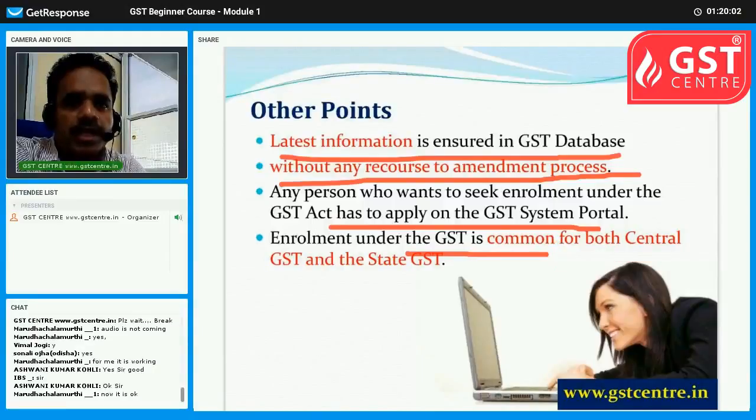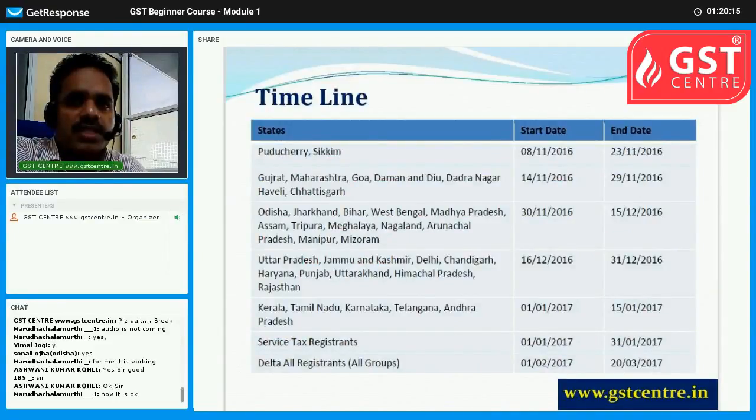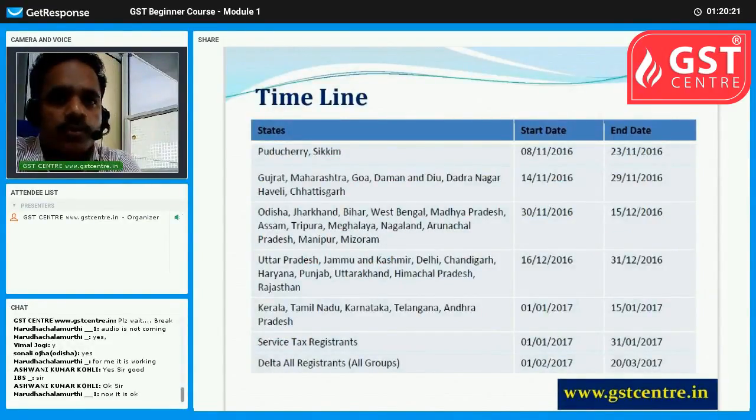You need not do separate registration under the GST acts separately under the central government and state government. No, you need to do a common enrollment procedure. And this was the timeline which was issued in October end. Various states were put in various timelines. So the enrollment procedure was started on 8th November 2016 with Puducherry and Sikkim, and it was ended with Kerala, Tamil Nadu, Karnataka, Telangana, Andhra Pradesh on 15th January 2017.